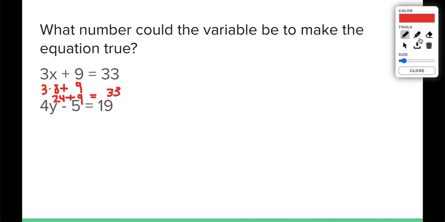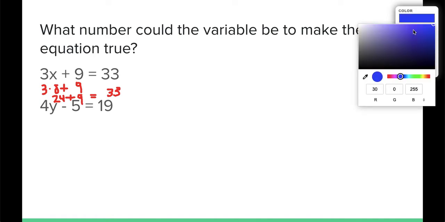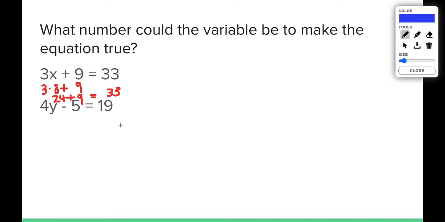What about my second problem? 4y minus 5 equals 19. What number might you guess to work for y? Well, I know I need to be a little bit over 20 because I'm going to be subtracting 5 to get to 19. 4 times 5 is 20. Let's try 4 times 6. 4 times 6 is 24. Is 24 minus 5 19?